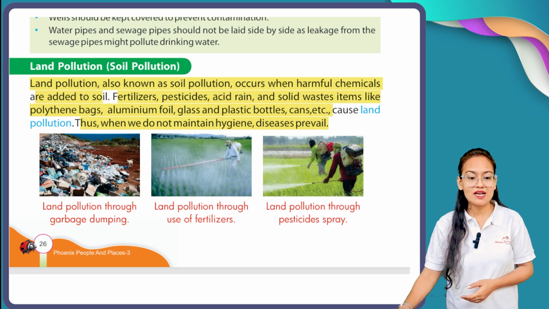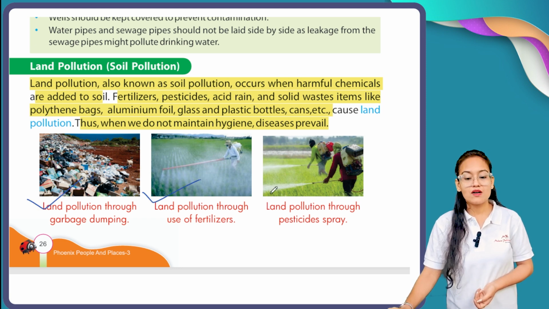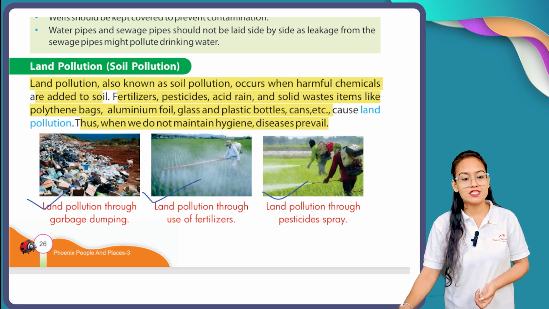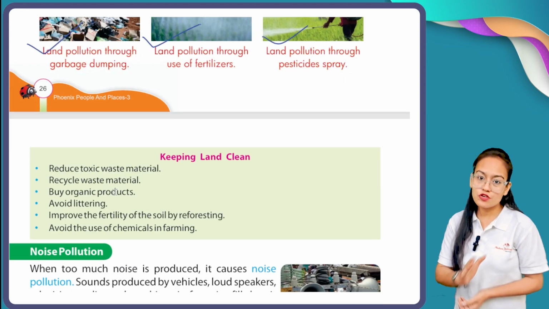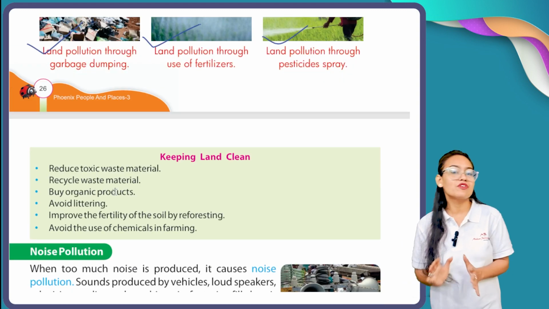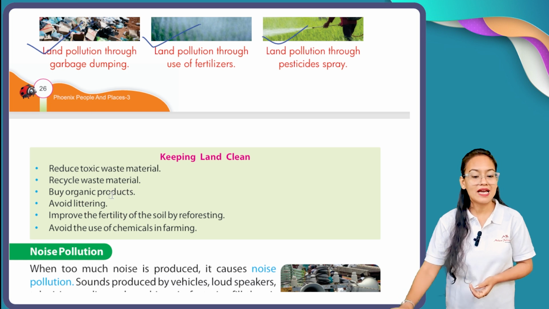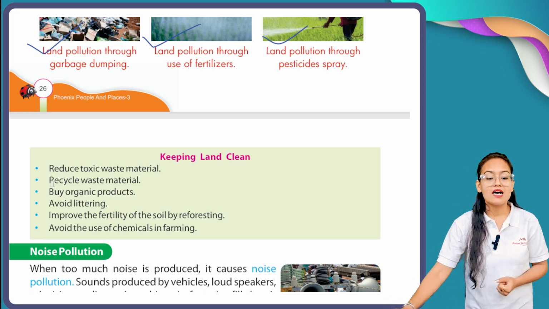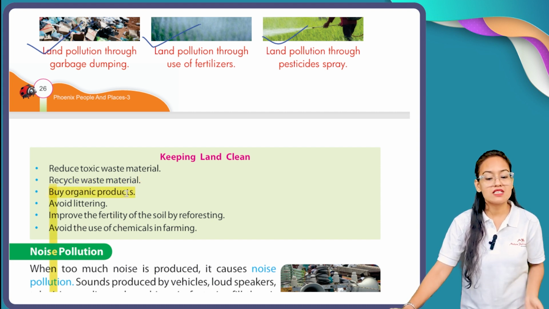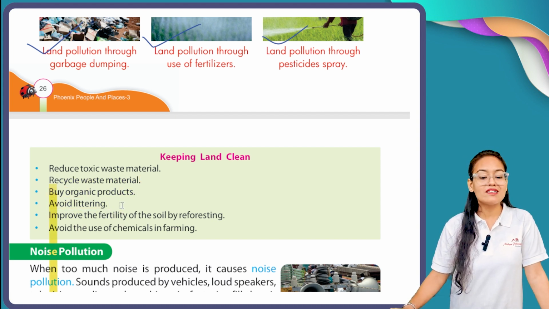Here you can see, my dear students, garbage dumping, fertilizers, pesticide spray. All this leads to soil pollution. But there are also a few measures we can take to prevent land or soil pollution. We have to reduce the use of toxic materials, recycle waste materials, always buy organic products, and avoid littering.